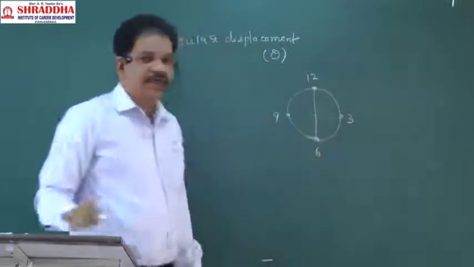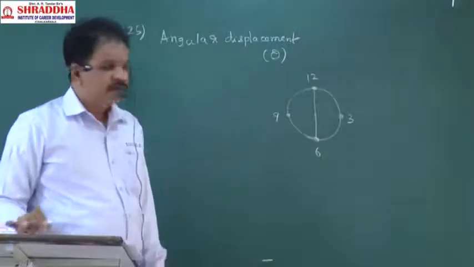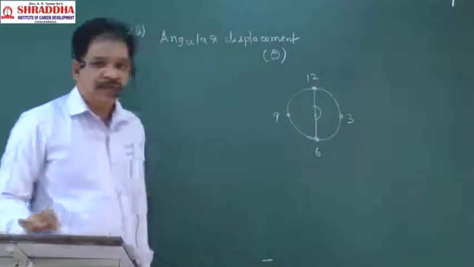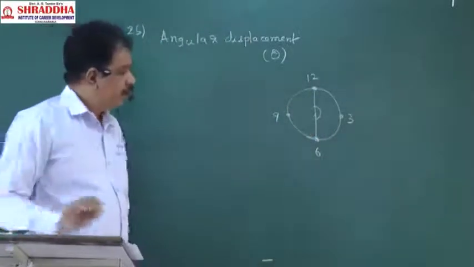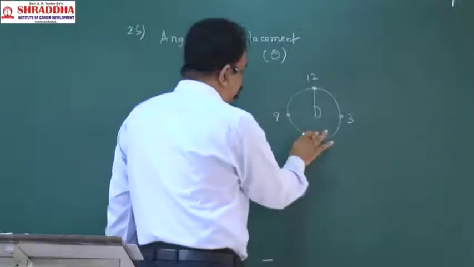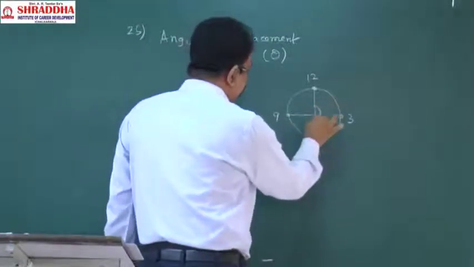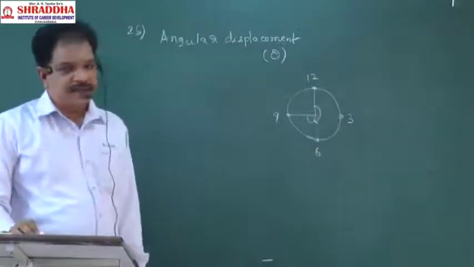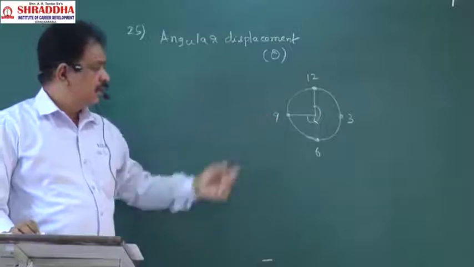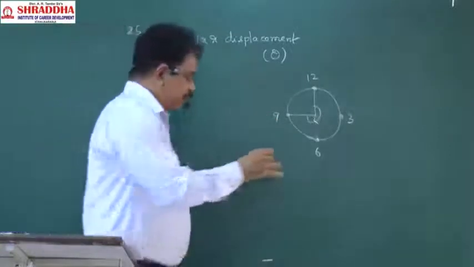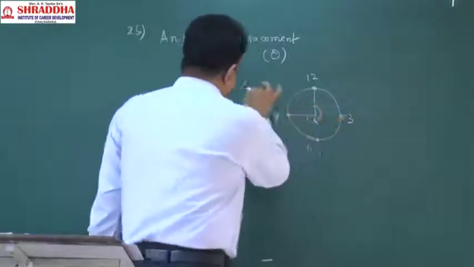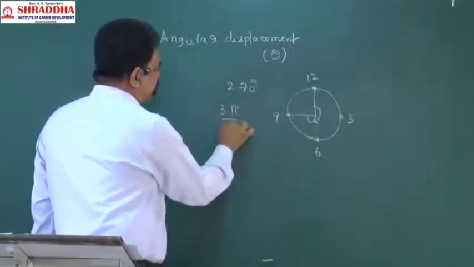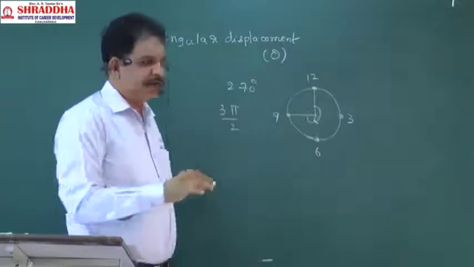After 30 seconds, it came from 12 to 6. What is the angular displacement? Pi, 180 degrees. It came from 12 to 9 after 45 seconds. So this angle will be 270 degrees, 3 pi by 2 radians.